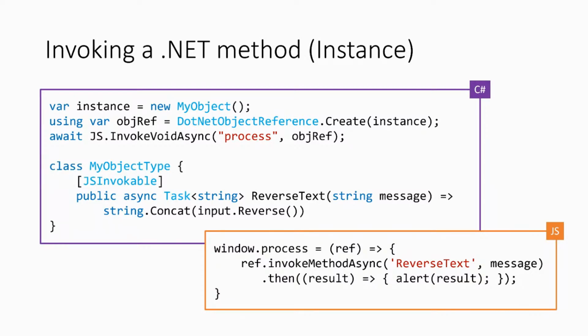It literally does the most basic thing that you can think of. It takes the object, it stores it somewhere. We let Blazor manage it for us, and we get this sort of object reference. It's basically an ID, a little label to say, hey, this is my object. And then we just continue as normal. We pass that object over to JavaScript, and we let JavaScript do its thing.